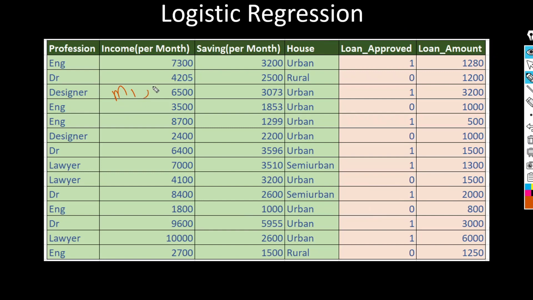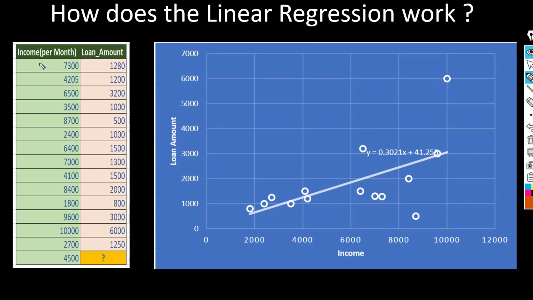Now we will create two models, M1 and M2. For M1 we will use logistic regression, and here for M2 we will use linear regression. First we will use linear regression for M2. Here I only use one independent variable and this is your dependent variable, only for convenience. Once you apply linear regression, you will get this best fit line, and with this best fit line you can make the prediction.